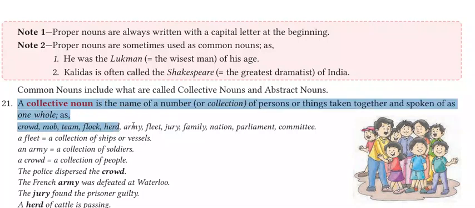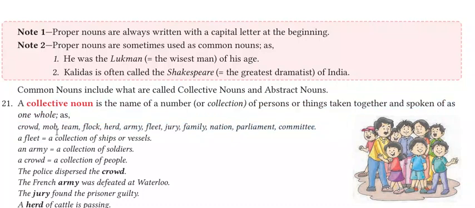अब ये जो चीजें हैं, they are considered in group, they are considered in collection, and we have given them one name. So whenever collection is given one name, हम उसको क्या कहेंगे? Collective noun कहेंगे, and it will be considered only one. Here are some examples. Let's discuss these examples.